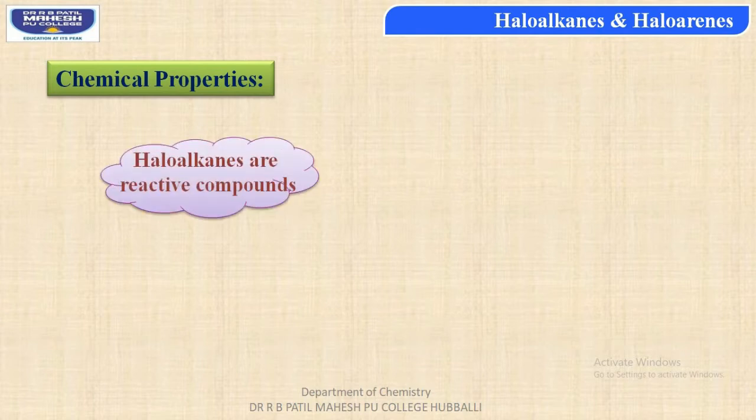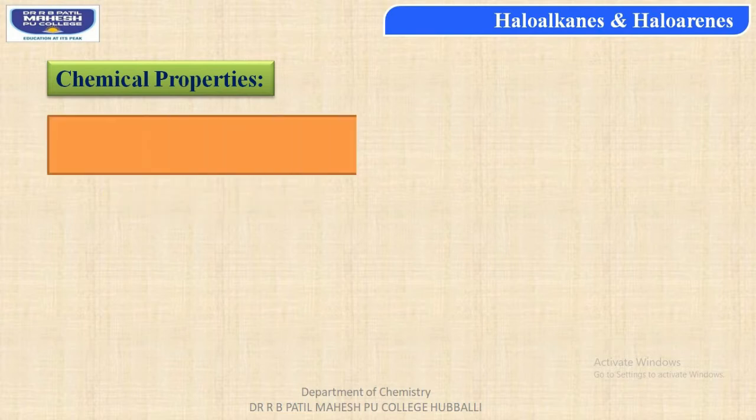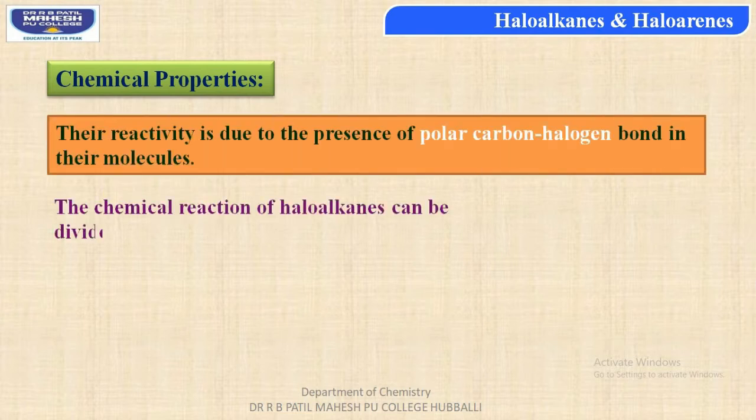Haloalkanes, students, are highly reactive compounds, and their reactivity is due to the presence of the polar carbon-halogen bond within their molecules. And the chemical reactions of haloalkanes can be divided into 4 different types.